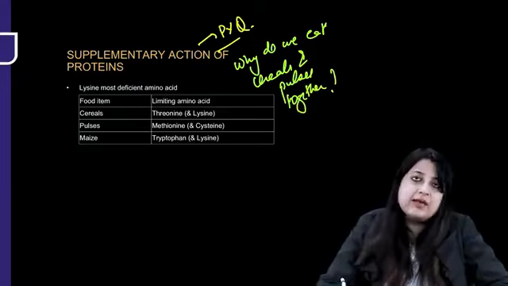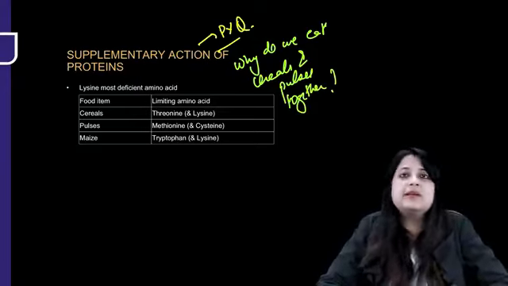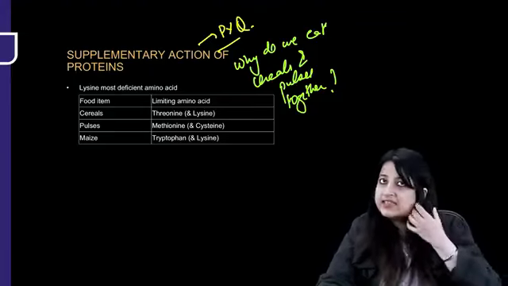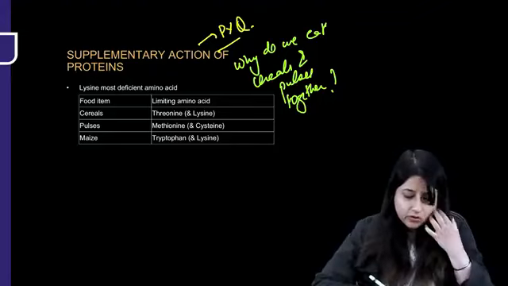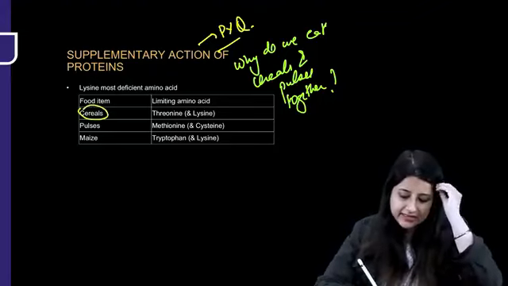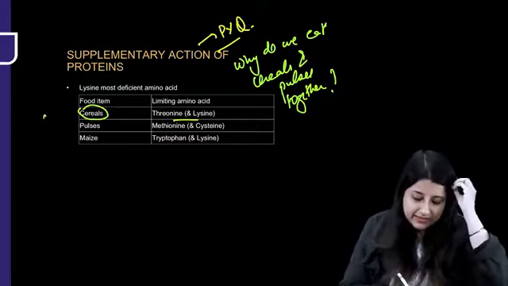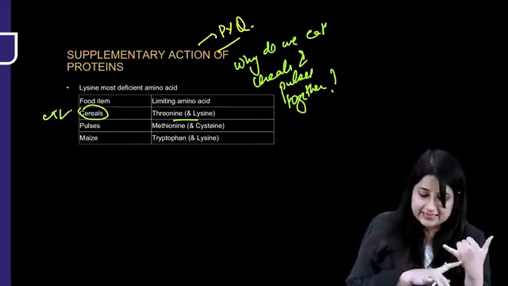See, cereals and pulses are the staple diet. The maximum majority of people in India are eating this dal and chawal. So they form the staple diet of people. Now what happens? The cereals, if you talk about them, are deficient in which amino acids? Threonine and lysine. How had we learnt it? CTL. It's deficient in threonine and lysine.